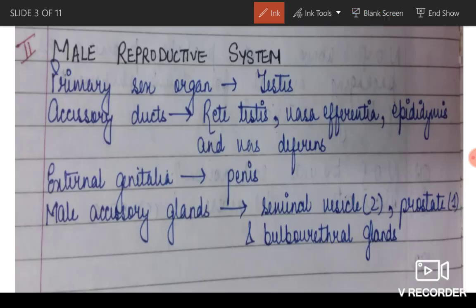So look here, male reproductive system. I've told all these 4 points. We have made the notes perfect. Bulbourethral gland is also 2 in number. Please mention this. And accessory ducts, I did not write there: rete testis, vasa efferentia, epididymis, and vas deferens. Please mention these. Okay, fine.